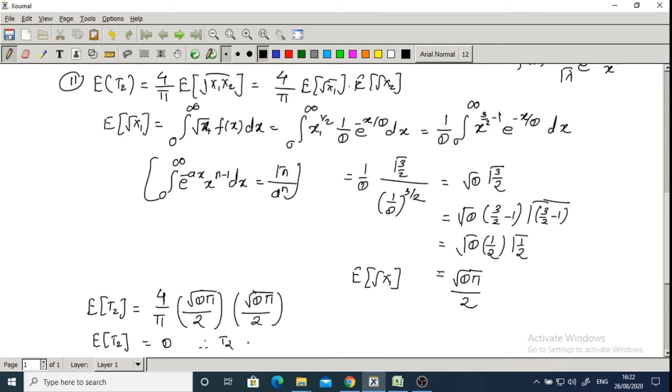Therefore t2 is an unbiased estimator of theta.